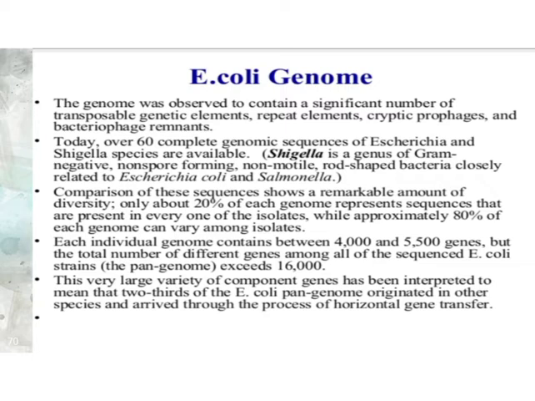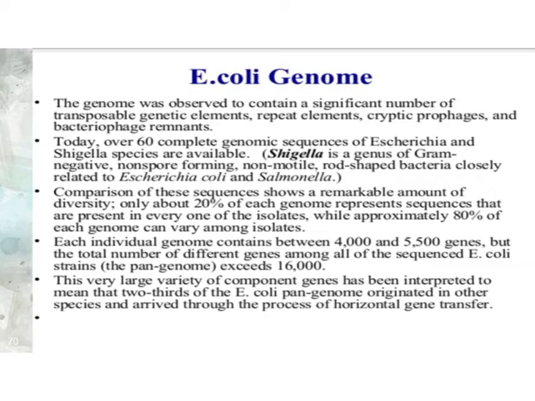There are some significant ways due to which E. coli is used as a genetic source, which are the significant number of transposable genetic elements. In E. coli there are significant transposable genetic elements. Transposable means transfer from one genome to another genome. Then repeat elements, cryptic prophage and bacteriophage remnants are some of the characters shown by E. coli, so E. coli is included as a bacterial model system.